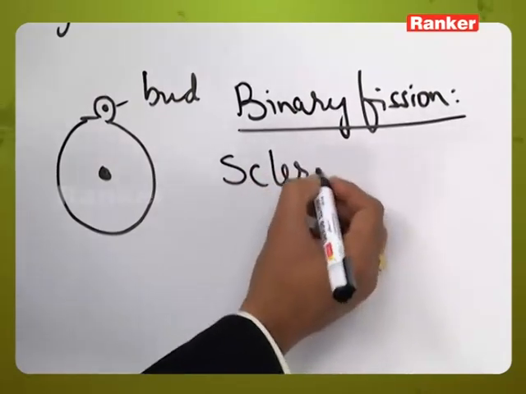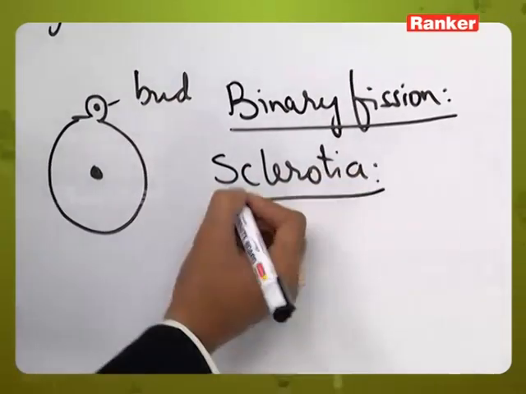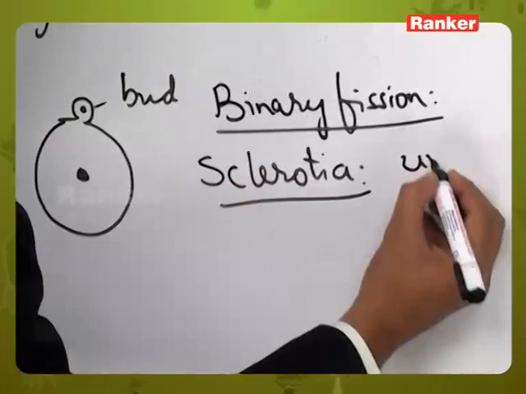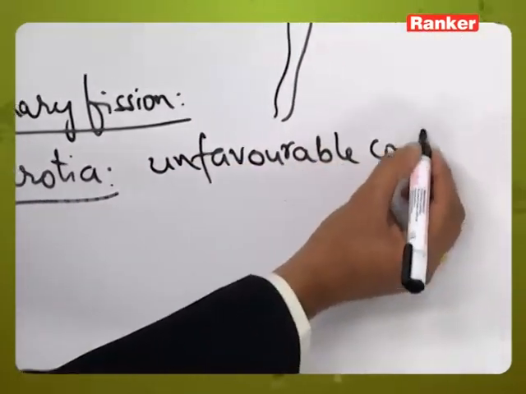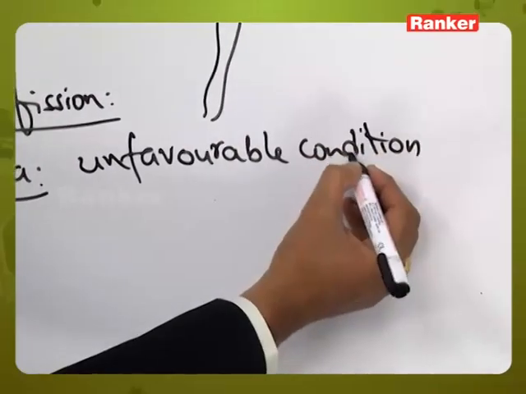Next one, sclerotia. This is a structure which is formed during unfavorable conditions, or in order to tide over these unfavorable conditions.